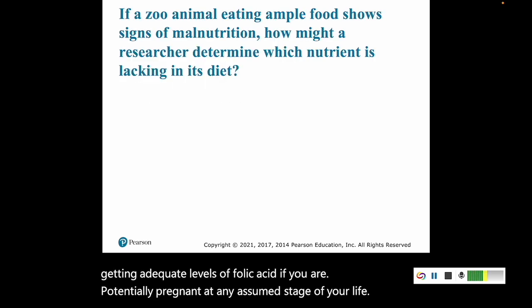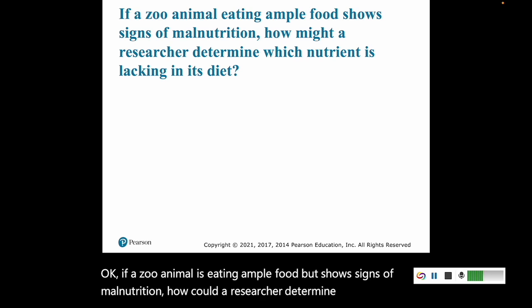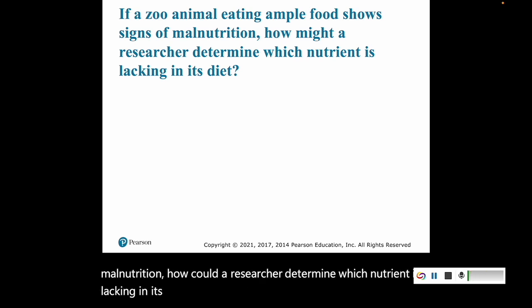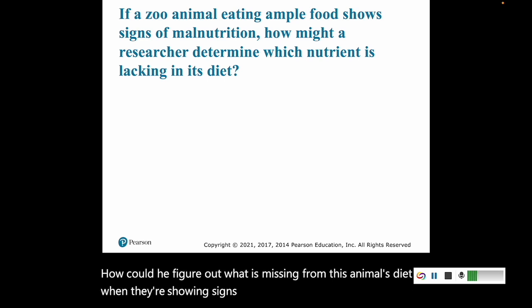Okay, if a zoo animal is eating ample food but shows signs of malnutrition, how could a researcher determine which nutrient is lacking in its diet? How could we figure out what is missing from this animal's diet when they're showing signs of malnutrition?